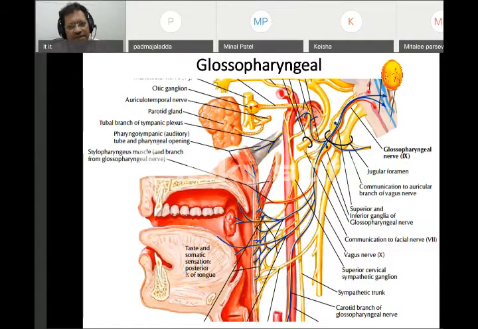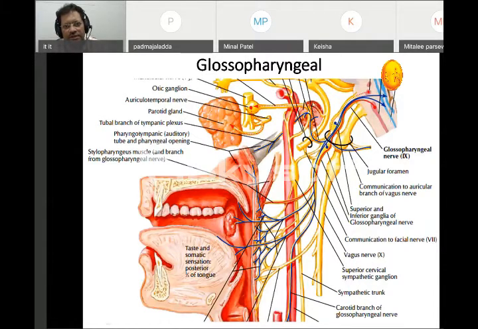Here it has two swellings, which we see separately as superior and inferior glossopharyngeal ganglions, and from here the glossopharyngeal nerve gives branches from the tympanic plexus, and then the glossopharyngeal plexus supplies the pharyngeal muscles, and from the tympanic plexus it gives another nerve which we have seen called lesser petrosal nerve.